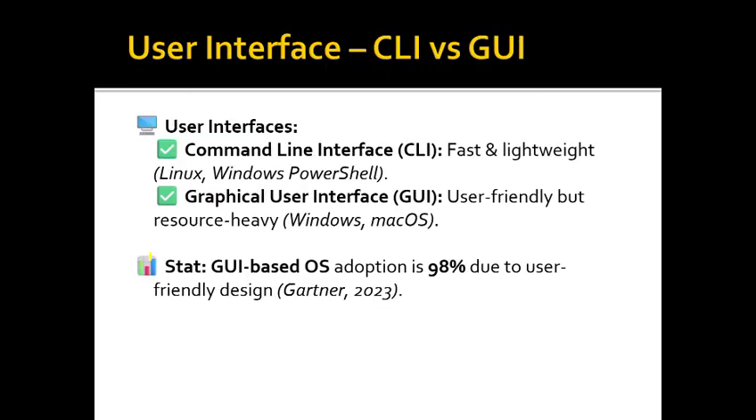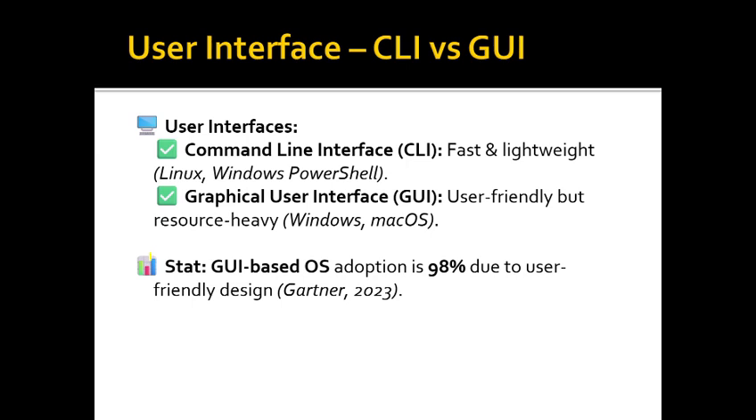User interface, CLI and GUI. As already seen in the previous PPTs, user interface is of two types: command line interface and graphical user interface. Command line interface is fast and lightweight, like we use in Linux and Windows PowerShell. Graphical interface is user friendly but resource heavy. Command line interface is text based, and graphical interface is visual based.